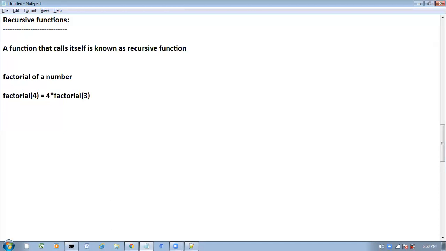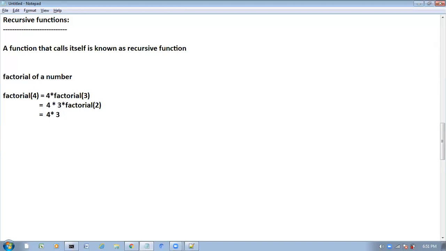Again, here what I am doing: equal to 4 into factorial of 3. Factorial of 3 means 3 into factorial of 3 minus 1, so 3 into factorial of 2. Right, here again 4 into 3 into factorial of 2.